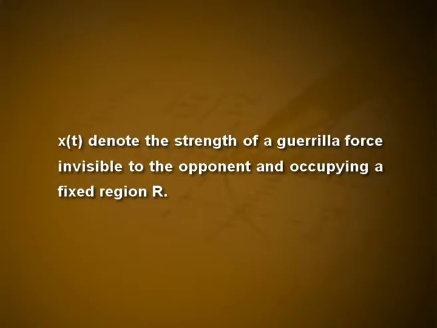According to Lanchester, the combat loss rates of guerrilla forces are non-linear. The argument is as follows: let x(t) denote the strength of a guerrilla force invisible to the opponent and occupying a fixed region R. The opponent fires into R, but cannot know when a kill has been made.